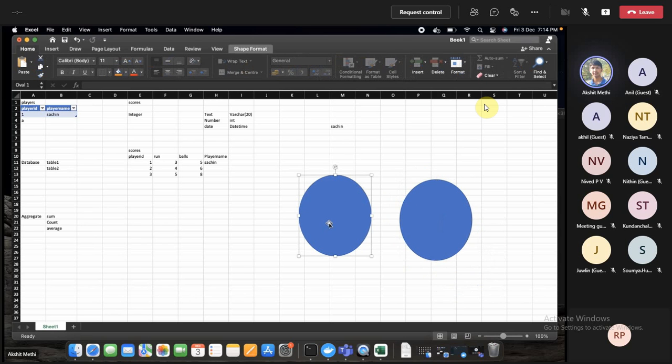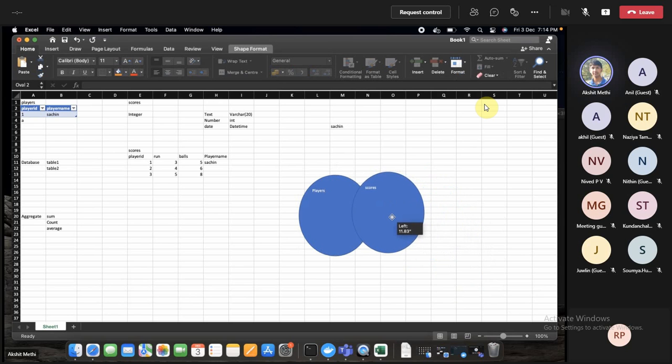So let's say this one is the player ID. This one is the players table, and this one is the scores table. So when we are doing the inner join, inner join represents the values which are present both in players as well as scores.